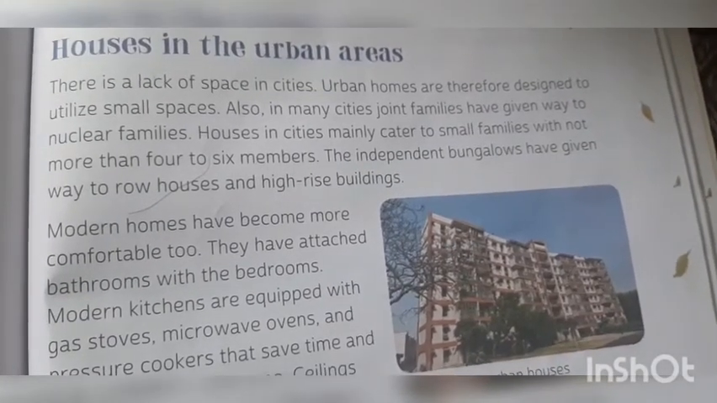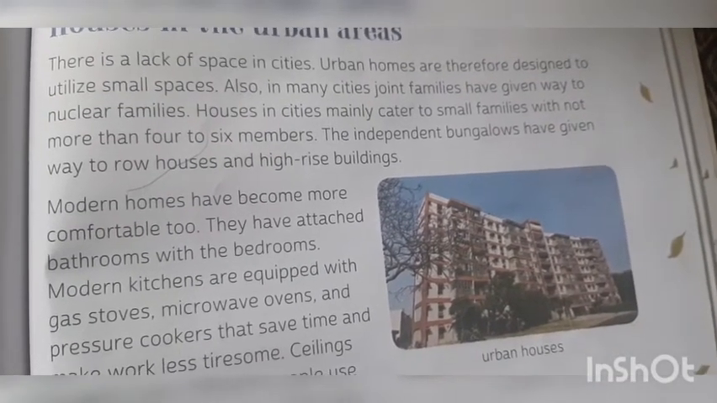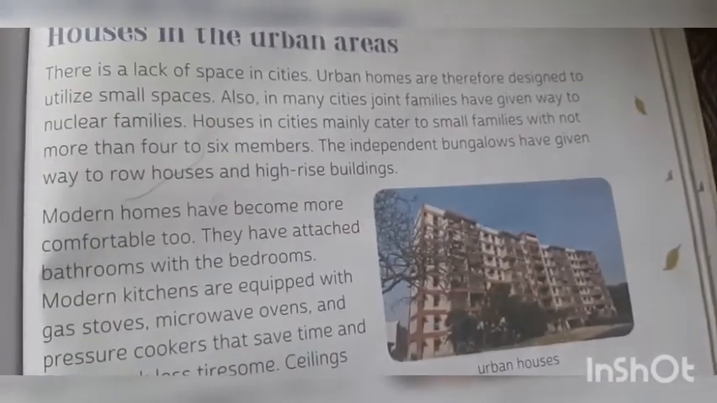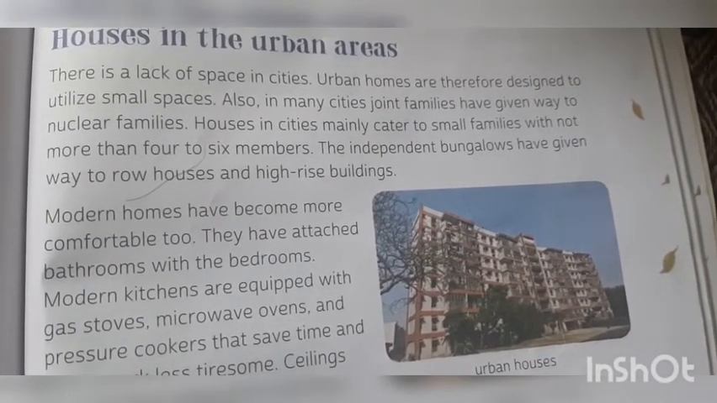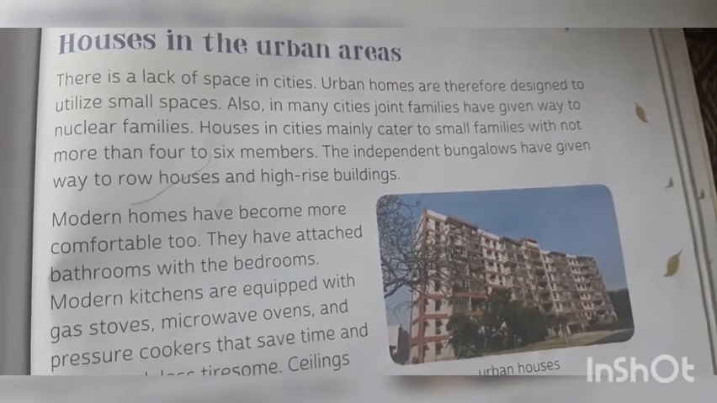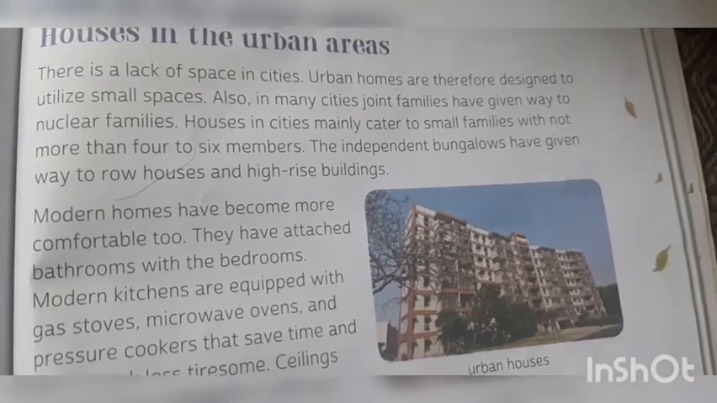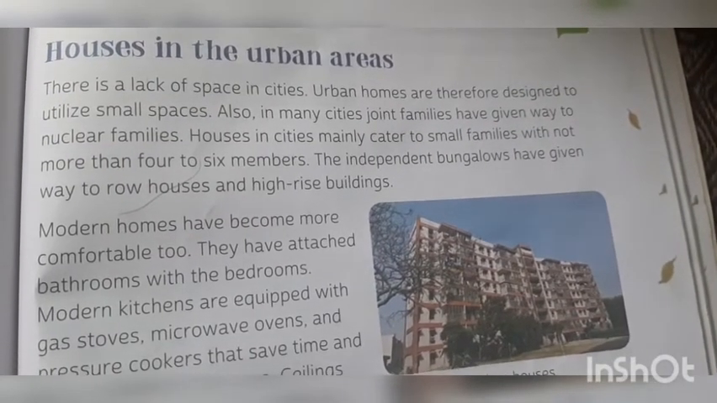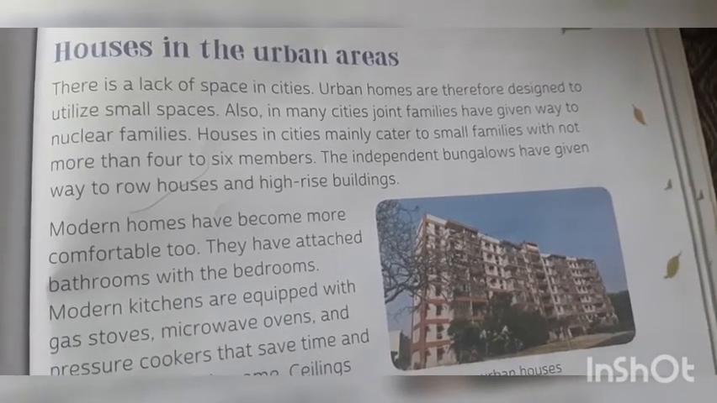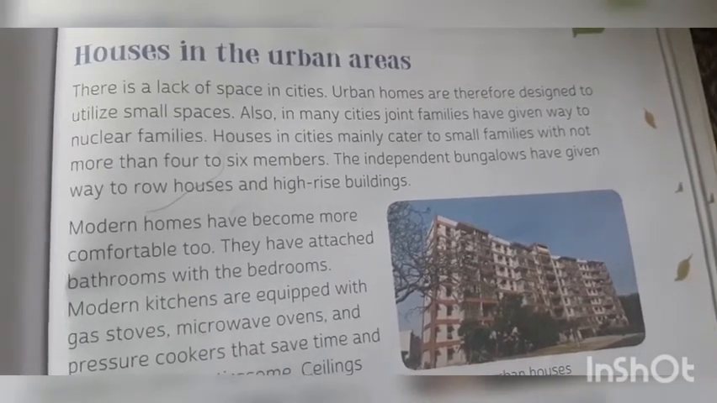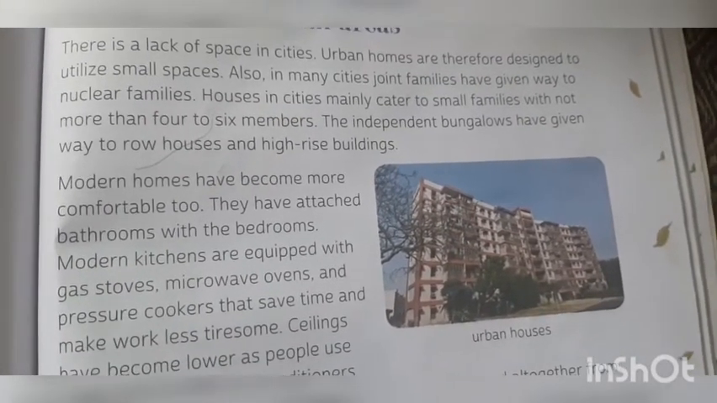Also, in many cities, joint families have given way to nuclear families. In cities, people live in nuclear families. They do not live in joint families. Houses in cities mainly cater to small families with not more than 4 to 6 members. So in the houses that are built in the urban areas, only a family of 4 to 6 members can live. The independent bungalows have given way to row houses and high-rise buildings.